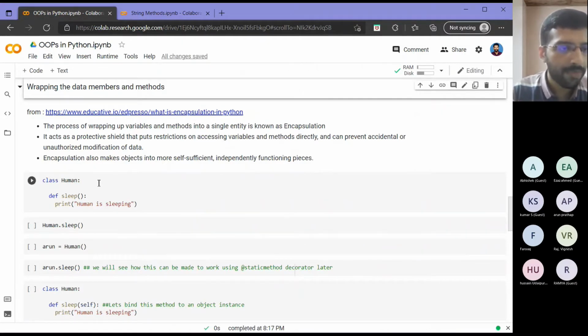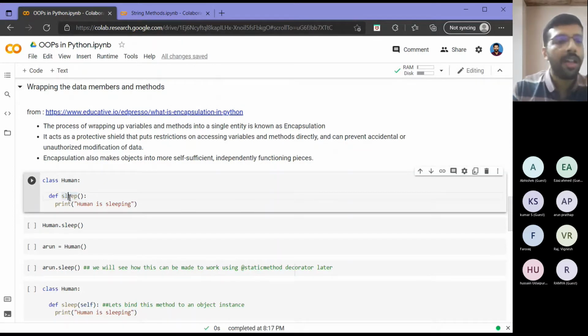So as you can see, I am trying to build upon my previous class human. I am defining a function sleep here. I will go with a trial and error method. I will try something out and it will give some error. Then I will see how to correct that error. That way only we will learn, right? We already learned how to define functions. So I will try to implement a sleep function here, and it will print human is sleeping, right? We will try to execute that.